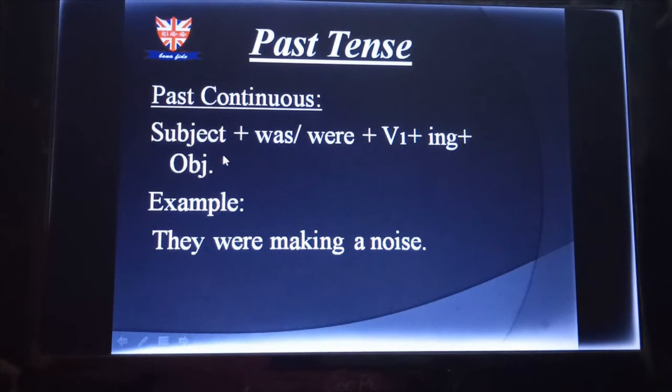Past continuous, and the structure is subject plus was or were plus V1 plus ing plus object. As an example, I have given they as the subject, and as my subject is plural, I have taken were. So they were. V1 ing is making: make is V1, and then I have added ing, which has become making. Then the object is a noise, so they were making a noise.